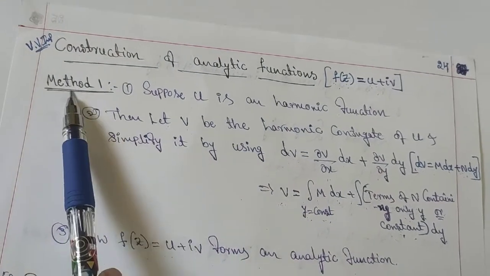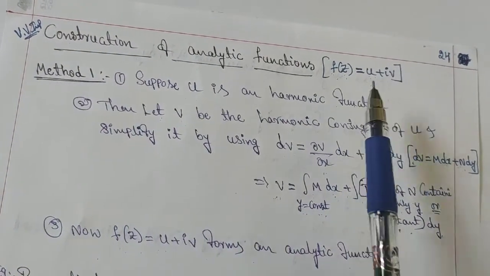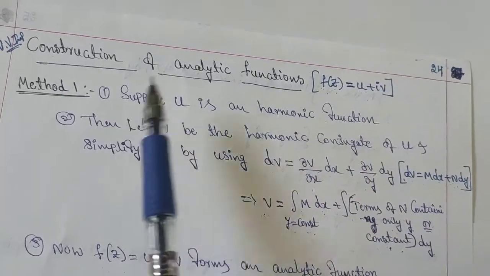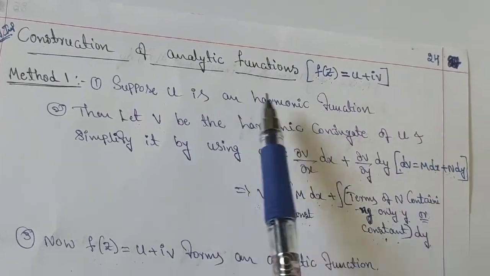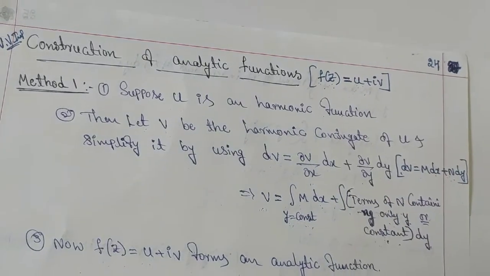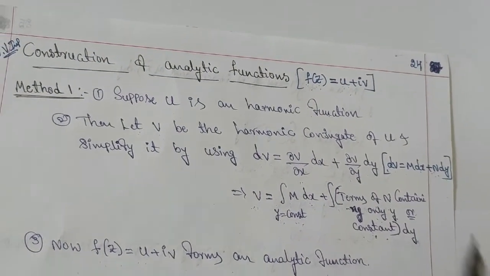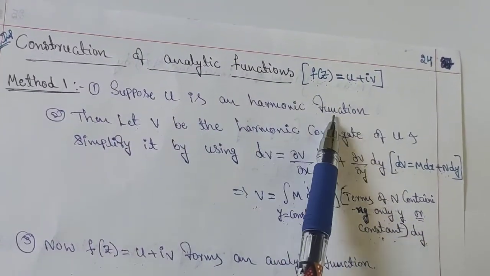In method 1, in the step 1, we have to prove u is a harmonic function. Sometimes in the problems they will give u is harmonic. Otherwise we have to prove u is a harmonic function.